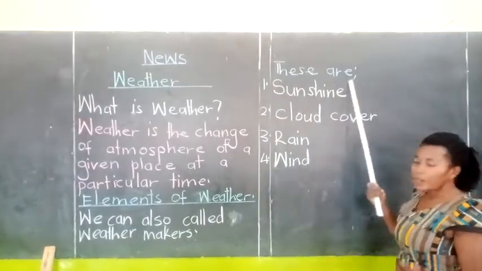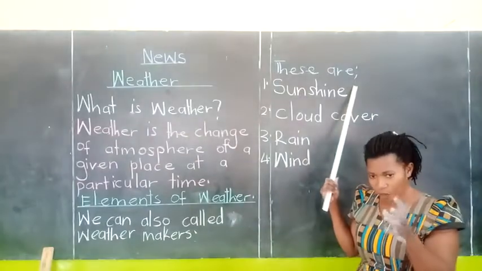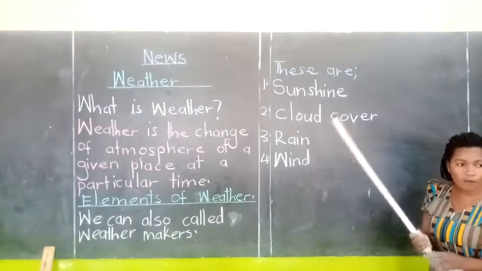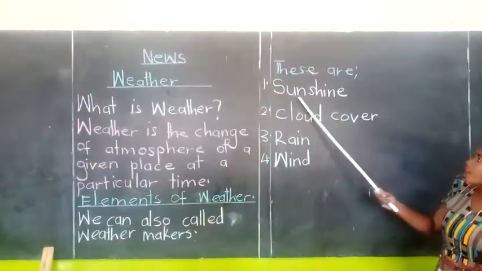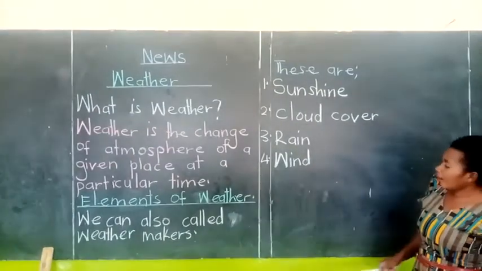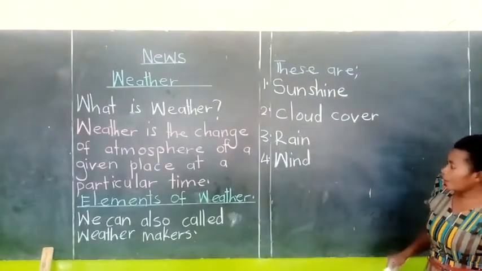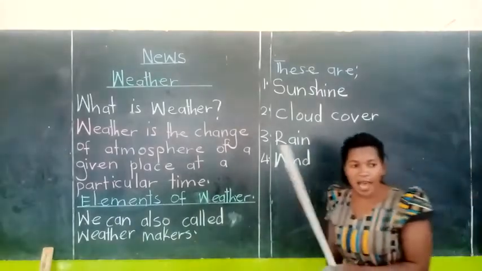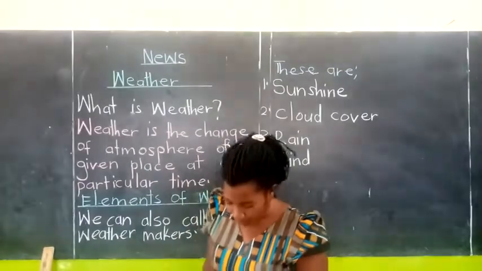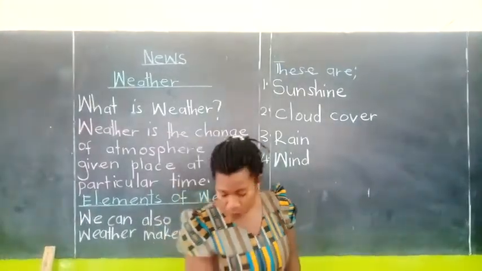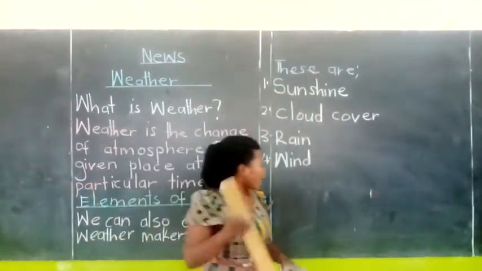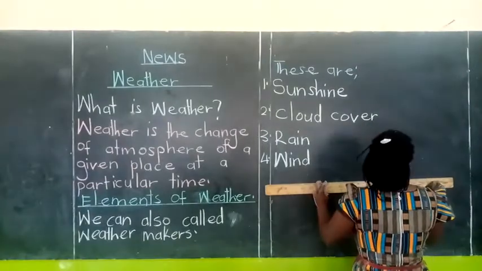So we have the 4. We are going to see here the 4 elements of weather. The first one, sunshine. The second one, cloud cover. Another one, rain. Another one, wind. Those are the 4 elements of weather. Whenever they ask you about the elements of weather, you can identify them.